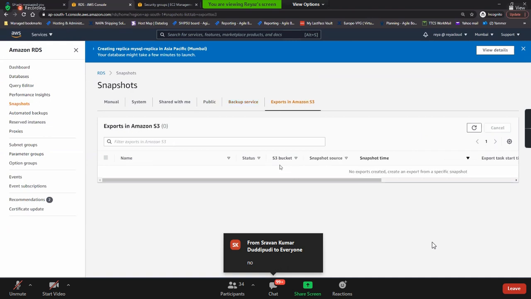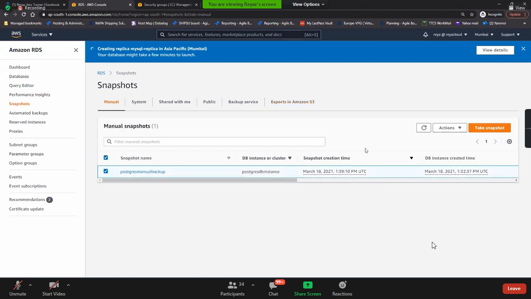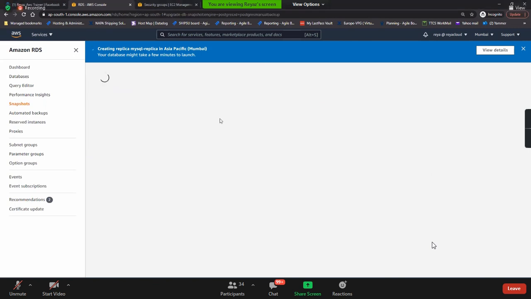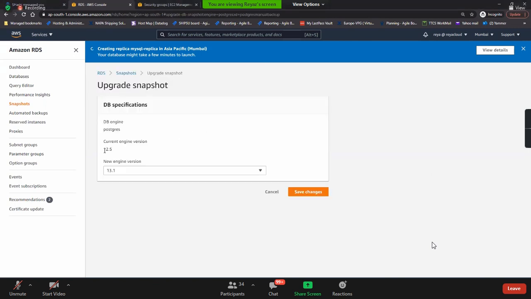Export to S3. If you want to export to S3, you can go and export it here. You can upgrade the snapshot, guys. Easily you can upgrade the version. The current version is 12.5 that we have used. If you want to upgrade to the latest version, see how easy it is. It is very difficult on premises to upgrade. Guys, if you want to upgrade the engine version, see, our Postgres engine version when we launched is 12.5. But if someone asks, hey, I need 13.1, take the snapshot, then increase the version and save it. And this snapshot is now 13.1.